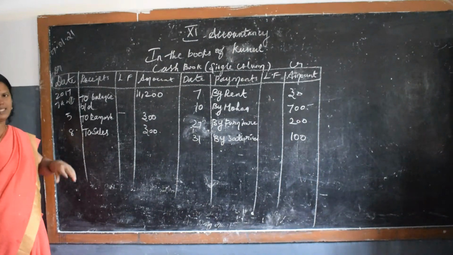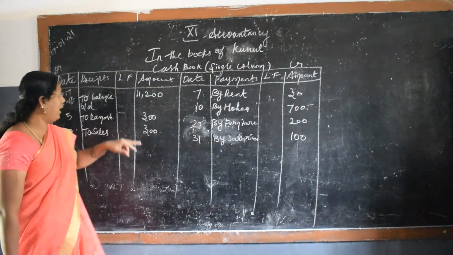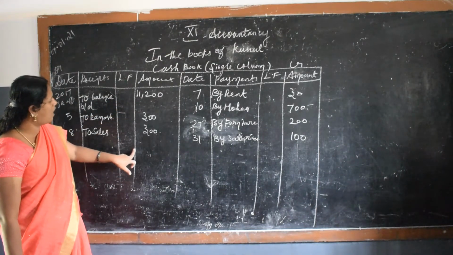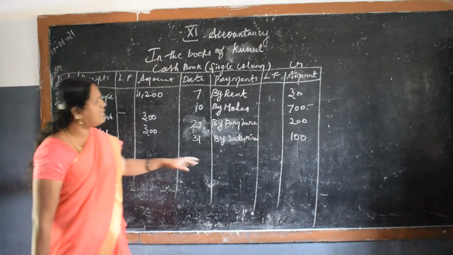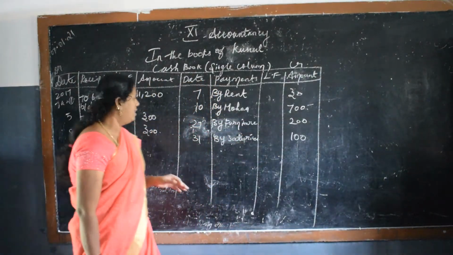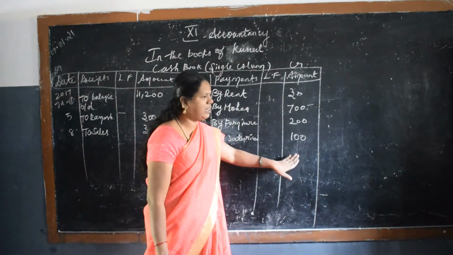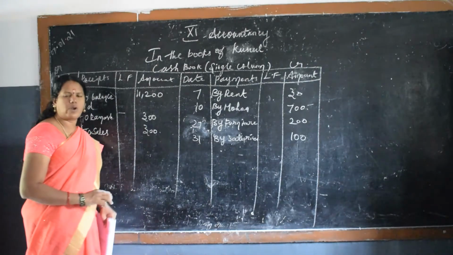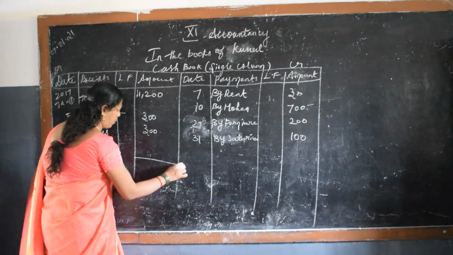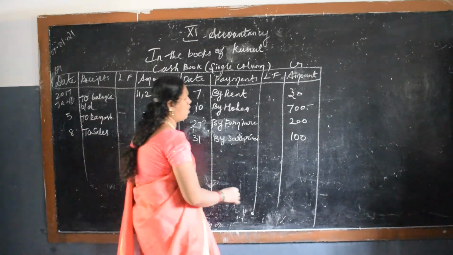First, second step, you observe which side will get a higher value. On this side we will get 11,800, and coming on to this side, we will get 1,030. We have to write the value which is higher on both sides. Leave some space and write 11,800. In this column also you write 11,800.